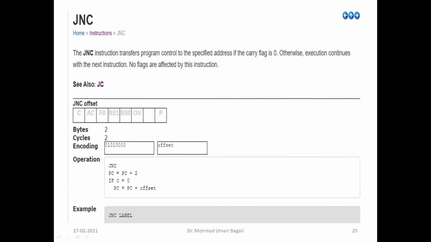Similarly, we have studied jump carry. Right? There you used to test whether the carry flag bit is 1 or not. Here, no carry means we are testing whether the carry flag bit is equal to 0. The same, reverse of jump carry. Here it is no carry. Whether the carry is generated or not, we have tested there. And here we are checking whether the carry is not generated. Jump no carry.